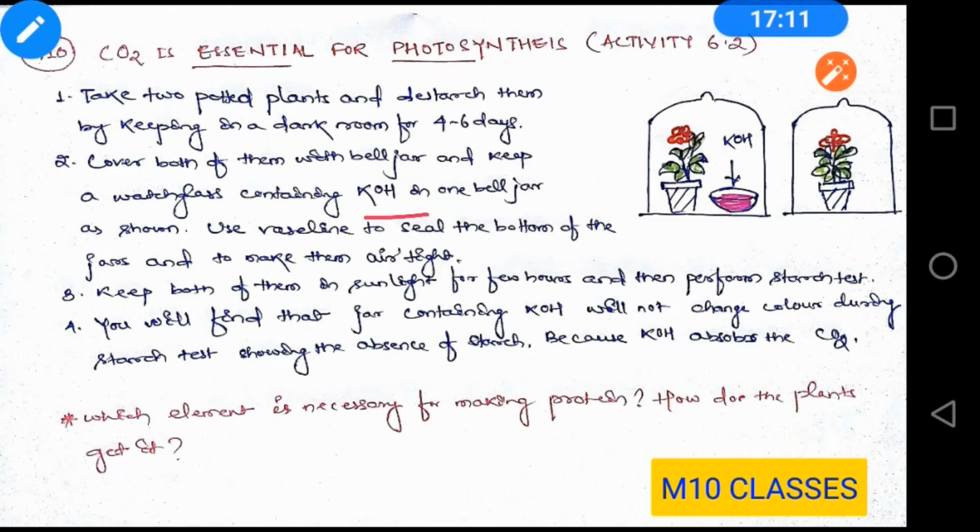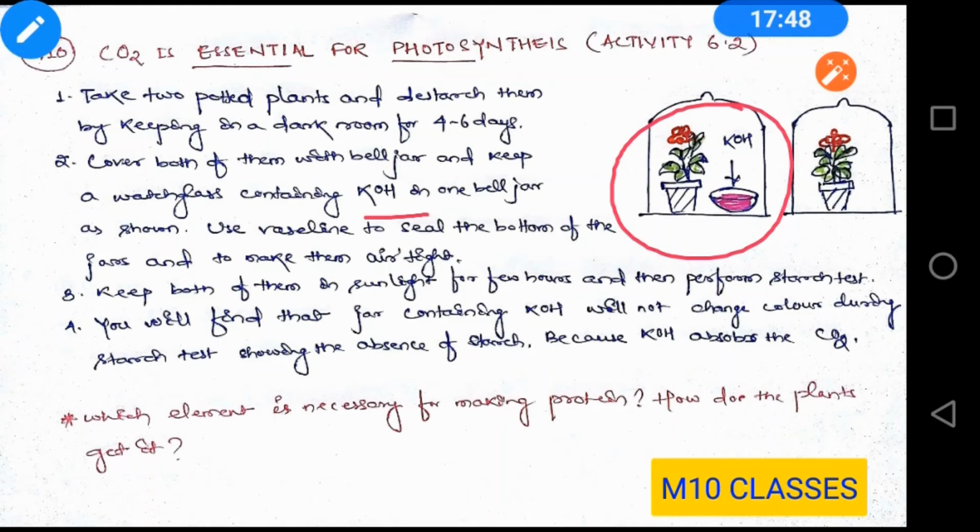You'll find that the plant which was kept with KOH will not show a positive starch test. That means it will not turn blue black because of the absence of carbon dioxide. In the absence of carbon dioxide, photosynthesis will not take place, and that is why you will not find blue black color in the leaf of this plant, which shows that carbon dioxide is essential for photosynthesis.